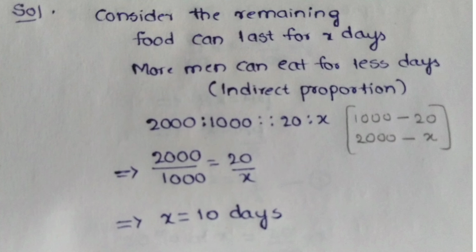So following this, if there are 1000 soldiers, the food can be eaten for 20 days, but here there are 2000 soldiers. I don't know for how many days they can eat, and I have considered that as x. So by using indirect proportion, 2000 divided by 1000 is equal to 20 divided by x, and after solving this I got x as 10. That is, these 2000 soldiers can eat the food for the remaining 10 days. That is, they can only carry this food for 10 days.